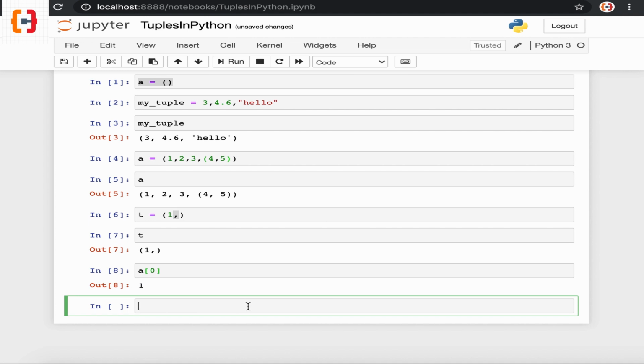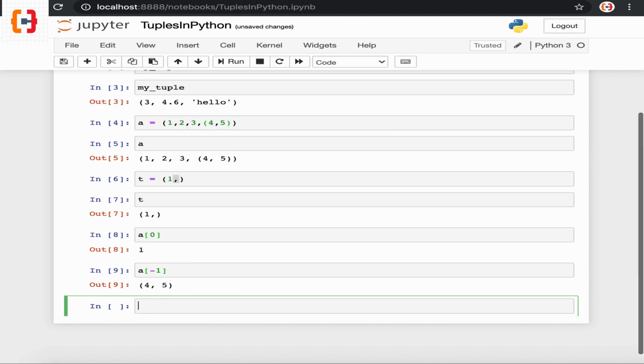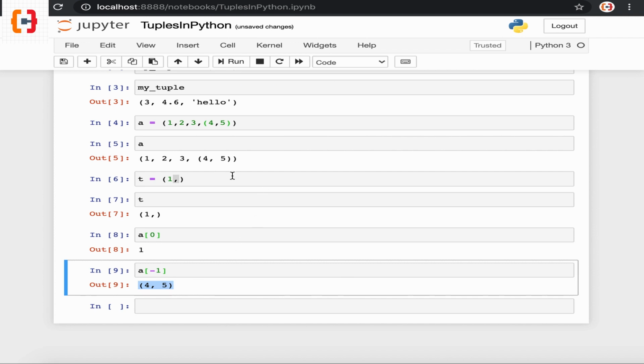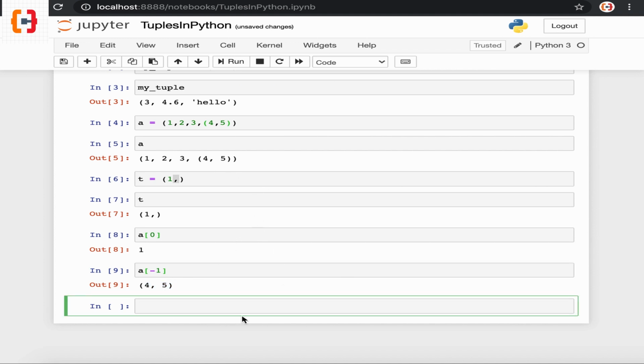We can also use a negative index to access the elements of the tuple from the end. To access the last element of tuple a, we just pass the negative index and execute the command. At the last index we have a tuple with elements 4 and 5, and that is printed. This way we can access any element of a tuple either from the beginning or from the end.